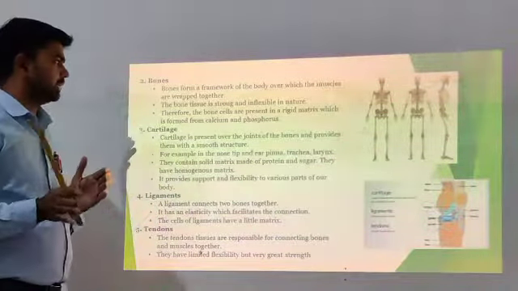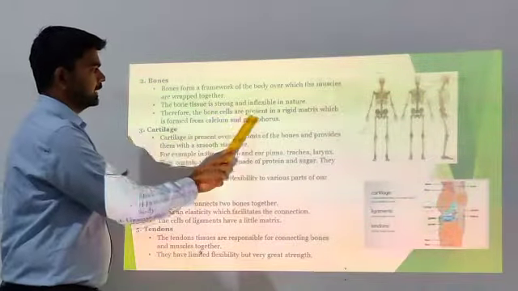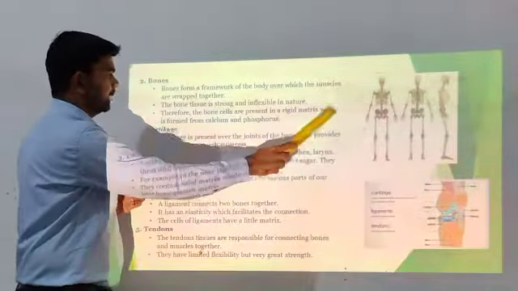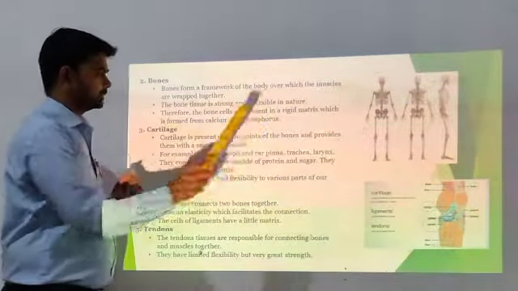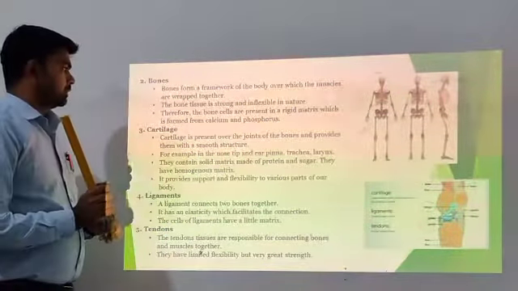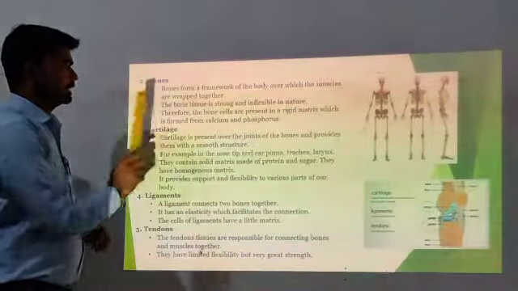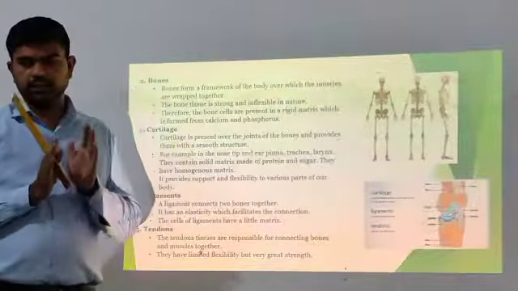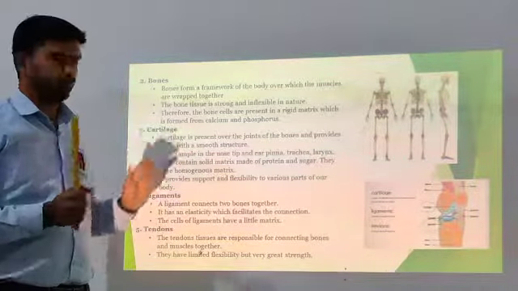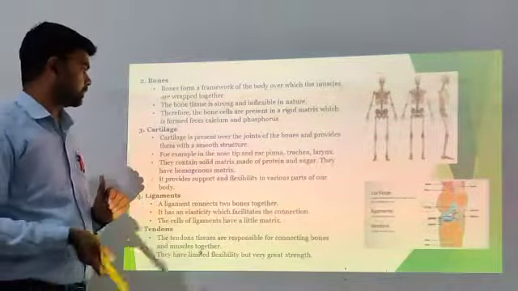Therefore, the bone cells are present in a rigid matrix which is formed of calcium and phosphorus.